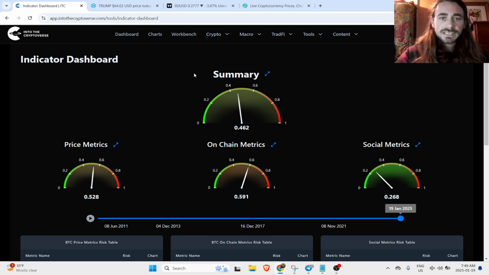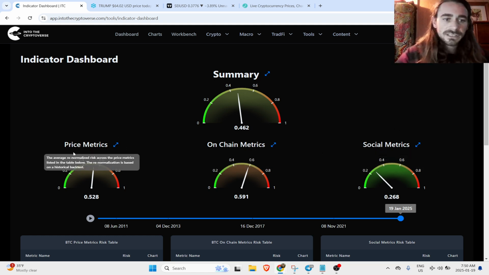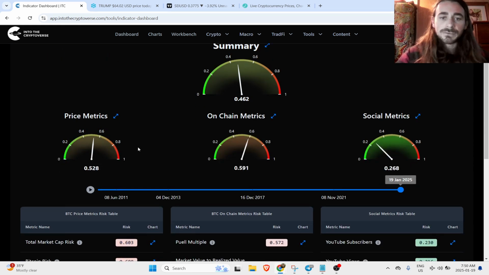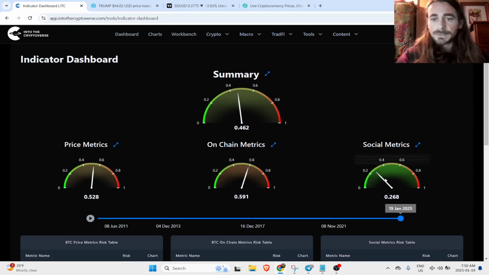Essentially, this gives us a summary of the overall risk currently in the market based on a few factors. We've got our price metrics, on-chain metrics, and social metrics. The price metrics generally focus around the overbought and oversold nature of the prices, based on various different moving averages. We've got our on-chain metrics that track some of the different on-chain fundamental metrics that might help us gauge whether the market is overheated or not. And then we've got our social metrics to gauge how much social interest there is in Bitcoin and crypto across various different platforms like YouTube, TikTok, Facebook, Twitter, that kind of thing.